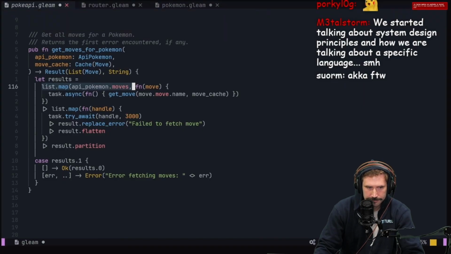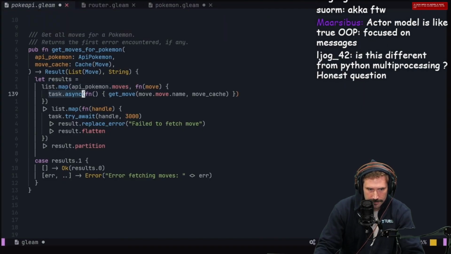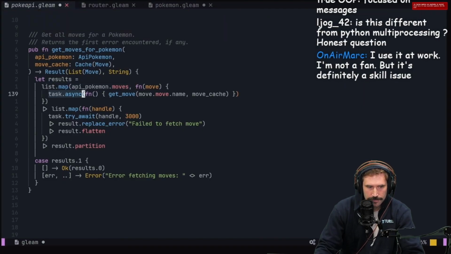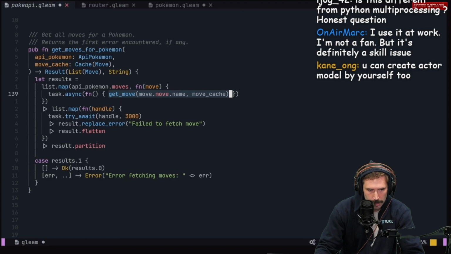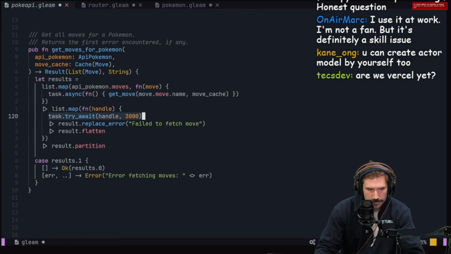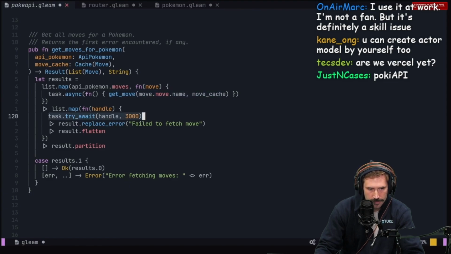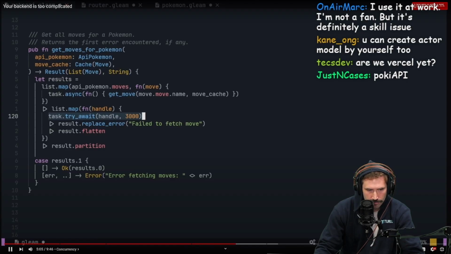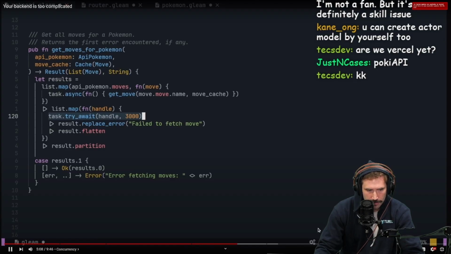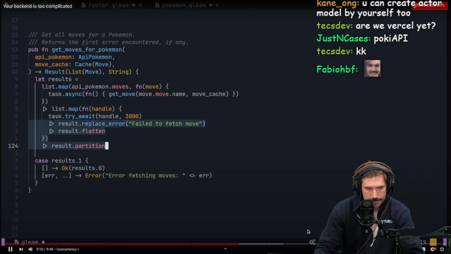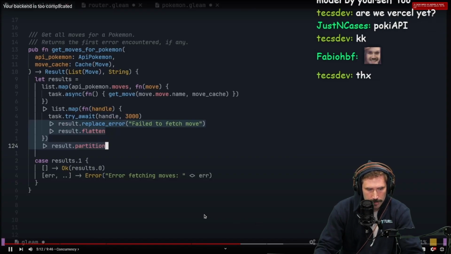To do that, we map over the list of moves using the task.async function from the Gleam OTP library to create a new task for each move. This calls the getMove function, which is just an API call like we saw earlier, and returns a task handle. Then we call task.tryAwait on each handle, passing in a timeout value. If the task returns successfully within that timeout, task.tryAwait will bubble up the task's return value, wrapping it in a result. Then we have some error handling code that generates a tuple containing our moves and any errors that occurred.